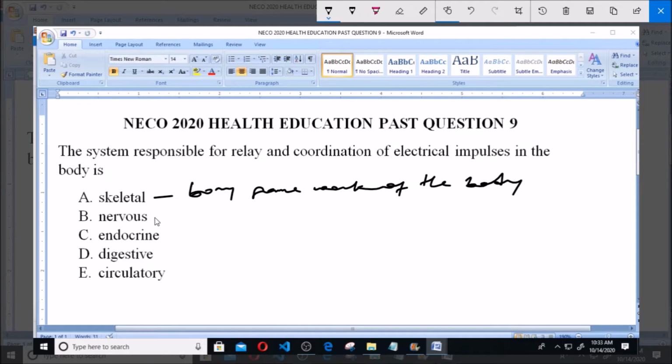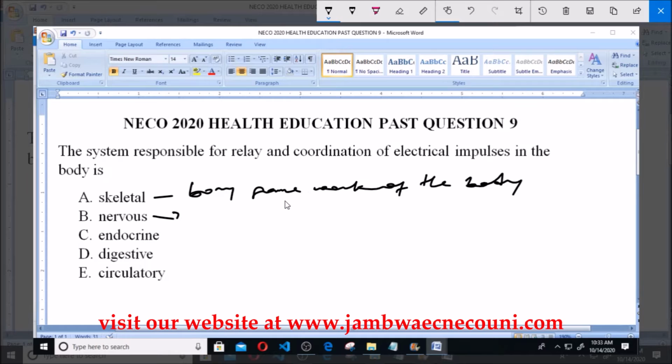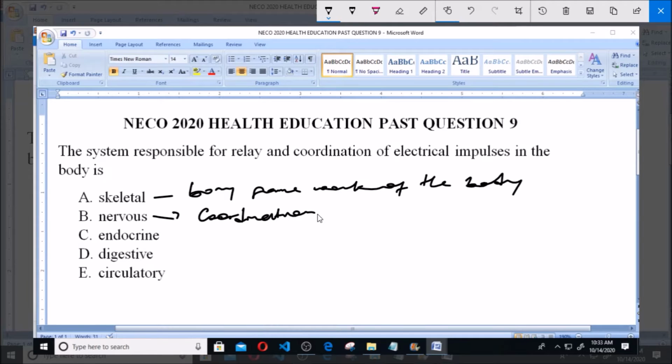Now, B says the nervous system. The nervous system coordinates actions and sensory information by transmitting signals to and fro from different parts of the body. So they coordinate. The nervous system is responsible for the coordination of all actions that occur in the body, and also sensory information.